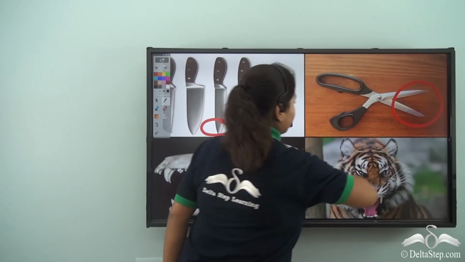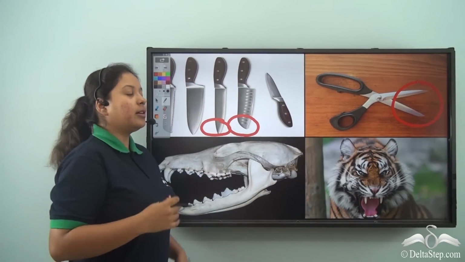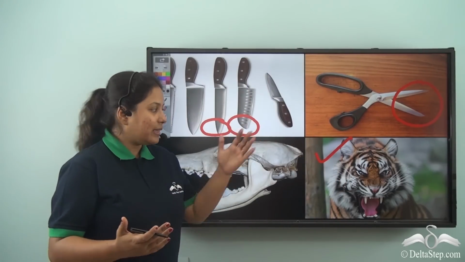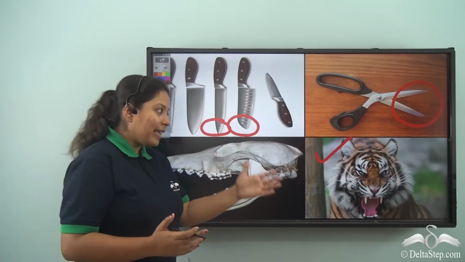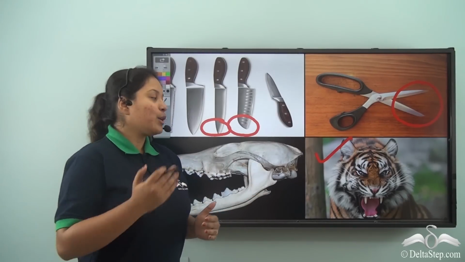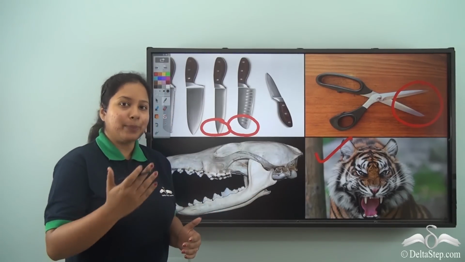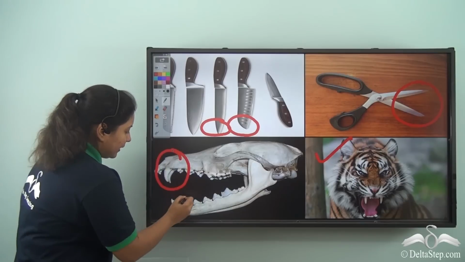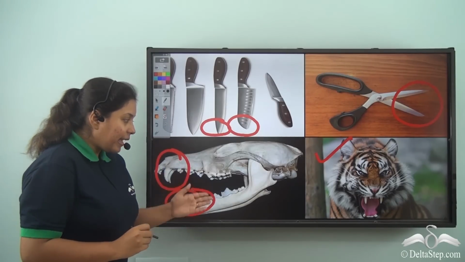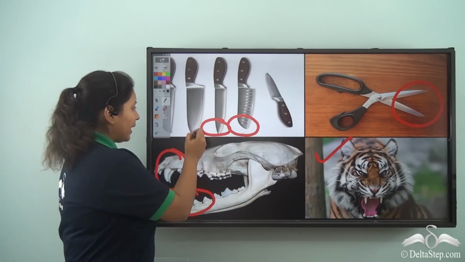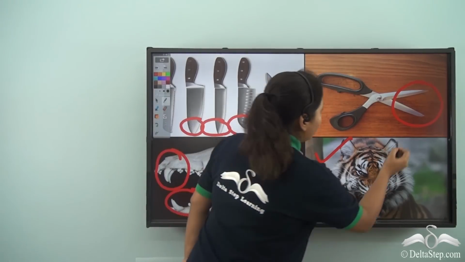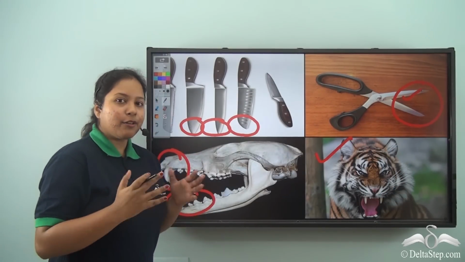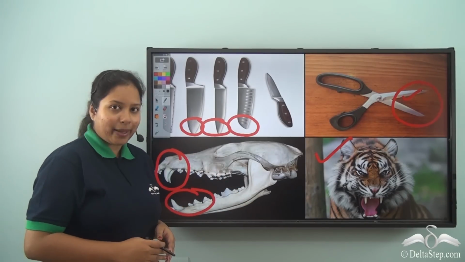Similarly, we have the carnivorous animals like the tiger. So, what do these animals eat? Well, they feed on flesh or meat. So, in order to tear the flesh or the meat into small particles, they require pointed teeth like this. See, they have got sharp teeth, just like the edges of a knife or the scissor, and these help carnivorous animals to tear their food and have it in a proper way.